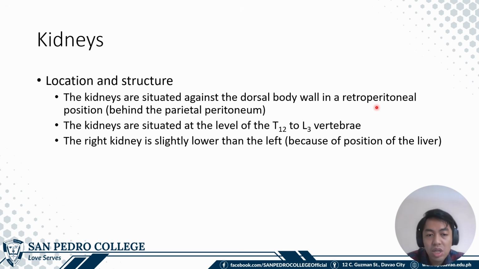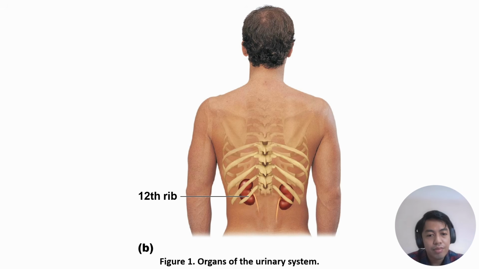Comparing the two kidneys, the right kidney is slightly lower because of the presence of the liver above it. So this right kidney is situated at the right upper quadrant, just below the liver. So you have here the two kidneys at the lumbar region.